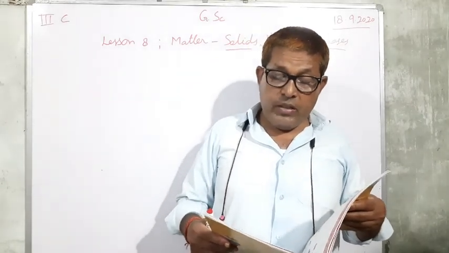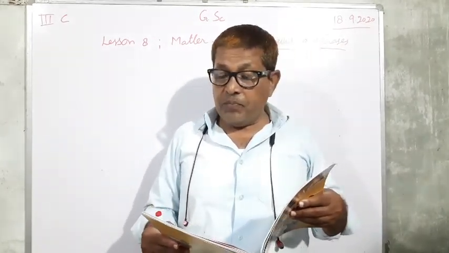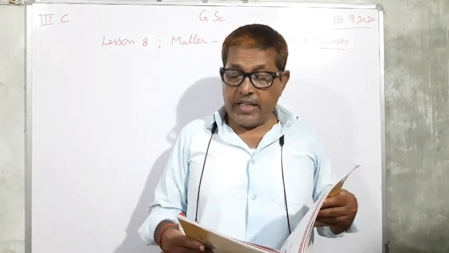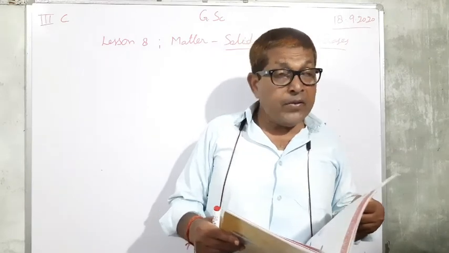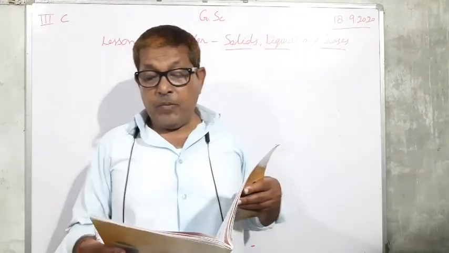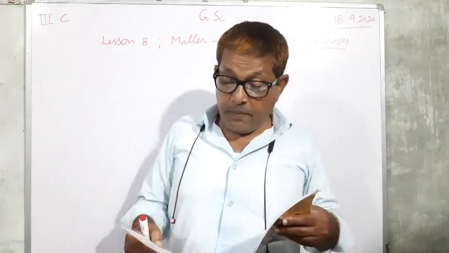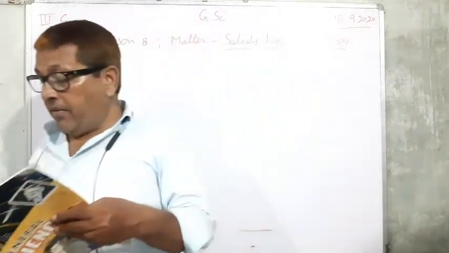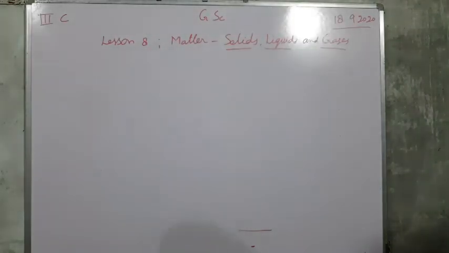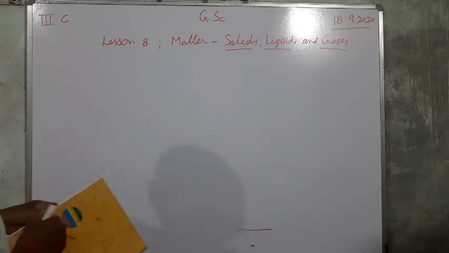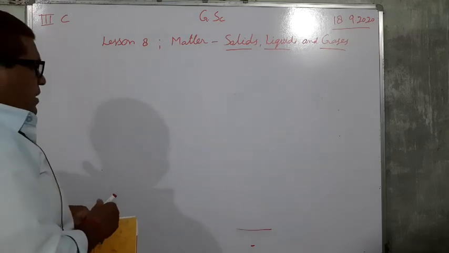They can be poured from one vessel to another. They take the shape of the container in which they are kept. Liquids can flow, and so they are called fluids. They flow from higher level to lower level.